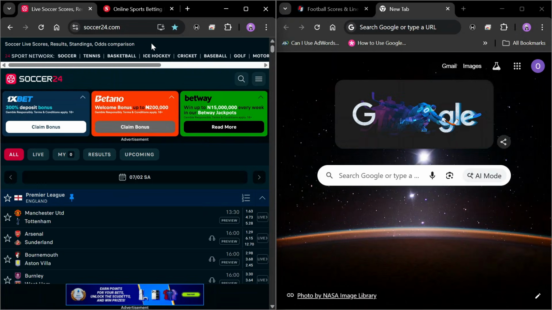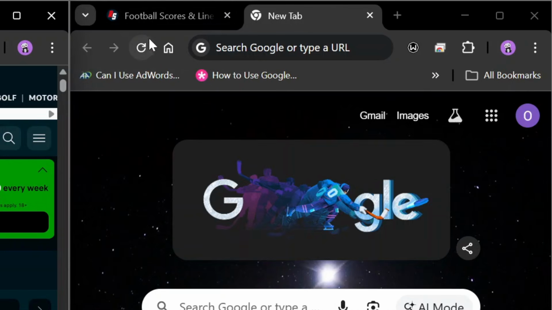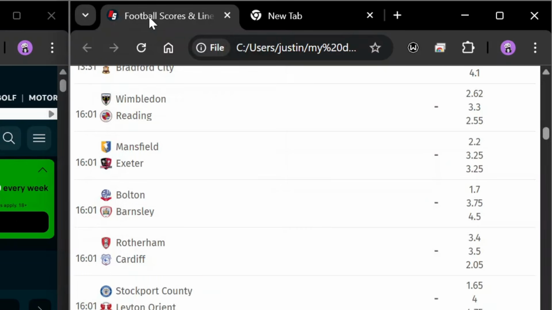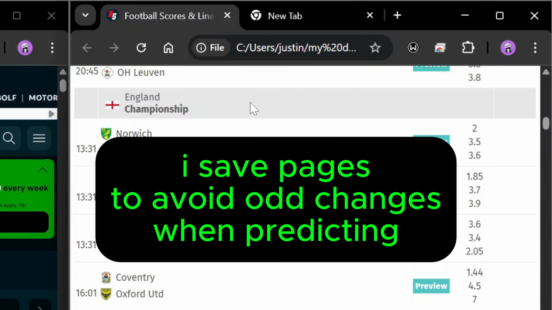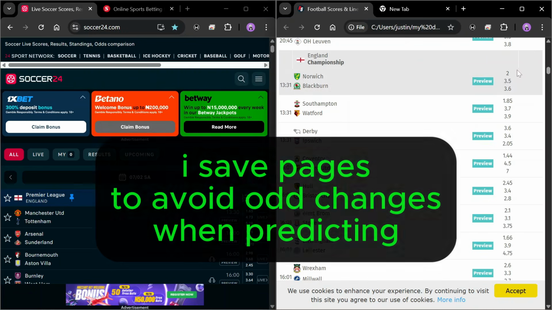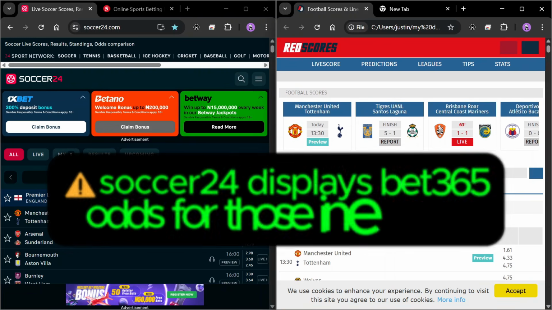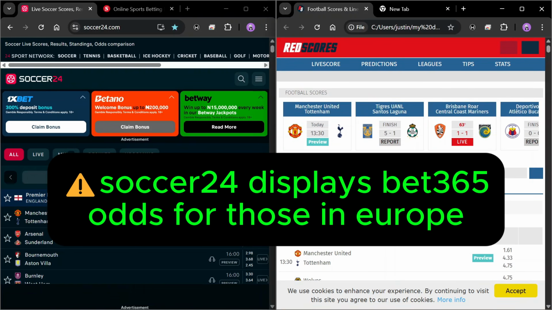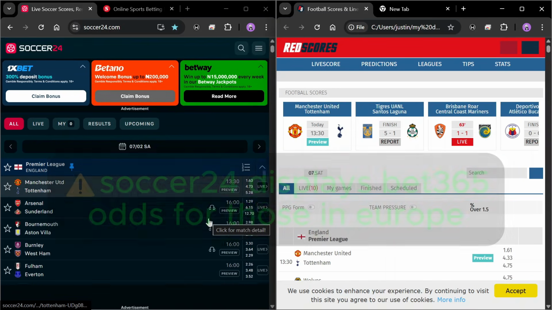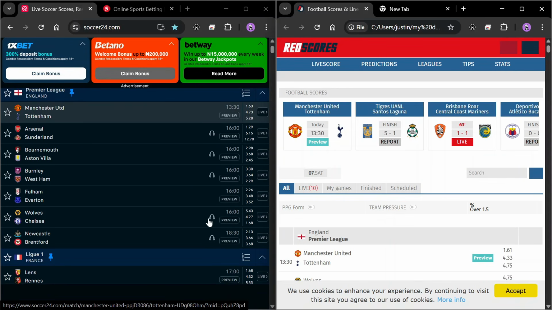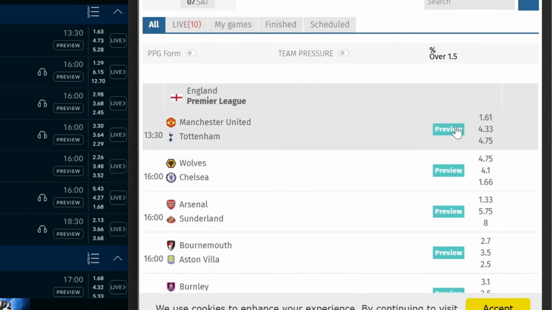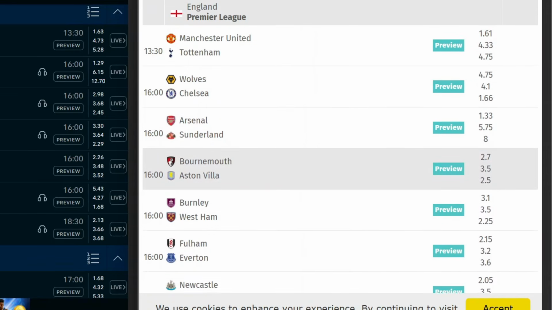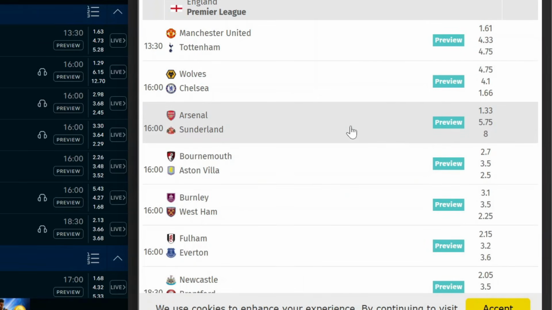So what we'll be doing now is that I've saved this particular page, RedScores, on my browser. I open up this morning, I load up the leagues on RedScores and I save the page. So once it's saved, you then need to go to Soccer24, have Soccer24 opened, and one thing you have to notice is that on Soccer24, the odds are not Bet365 odds. While over here we have Bet365 odds, which are the odds that I actually make use of in making predictions.